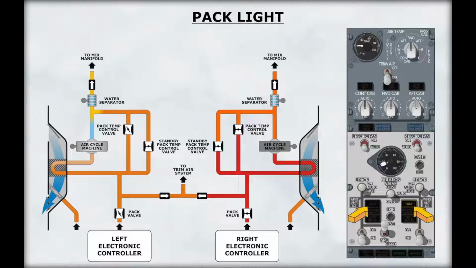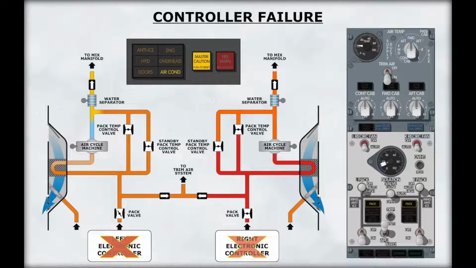The pack light monitors internal pack temperatures and the status of the associated primary and standby pack controller. Excessive internal pack temperatures will cause the pack valve to close and will illuminate the associated pack light. A failure of the associated primary and secondary pack controllers will cause the associated pack temperature control valve and the standby temperature control valve to close. In this situation, the affected pack will continue to operate without any control. However, an excessive pack temperature will cause the pack to trip off.